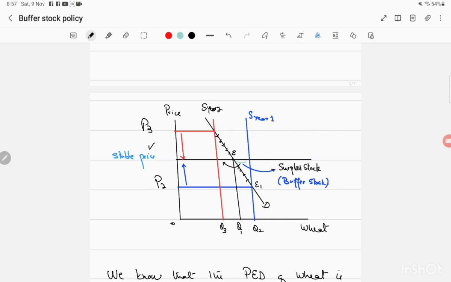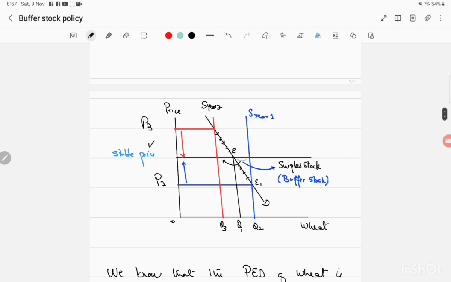So that stock will be stored in the government warehouses. This is the source of stock which will be kept by the government. Actually, when the price was P2, the government is using the minimum pricing policy and will keep the price at the stable level by increasing it.